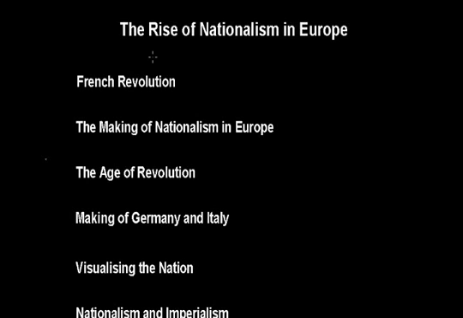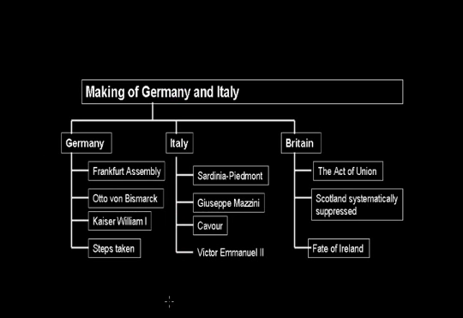Good morning. In this chapter, we have so far covered three headings, that is French Revolution, the making of nationalism in Europe, the age of revolution. Today, I'm thinking of finishing this chapter, so I will cover the remaining three headings. The first one we will be going for is the making of Germany and Italy. The next one, visualizing the nation, and finally nationalism and imperialism.